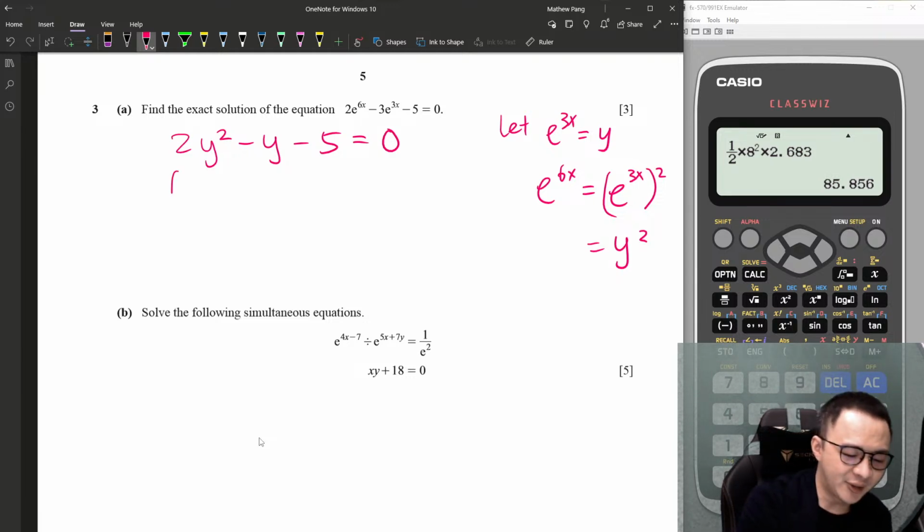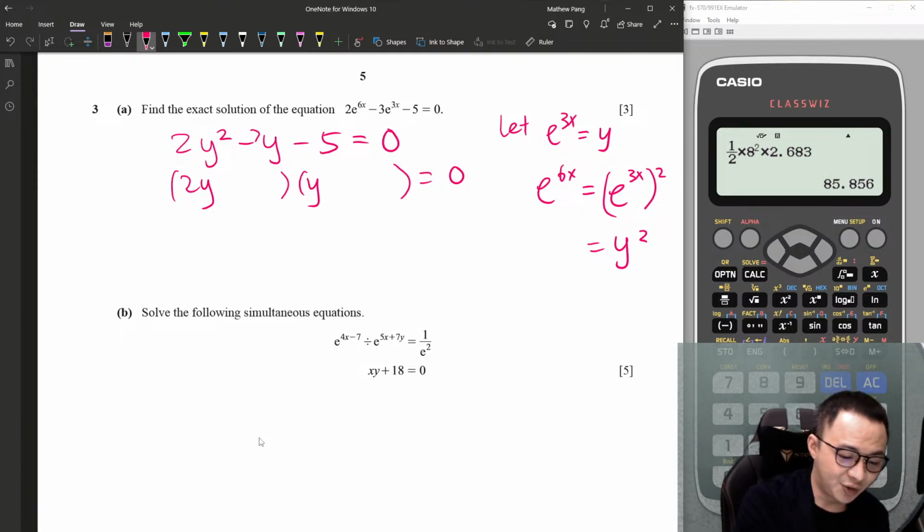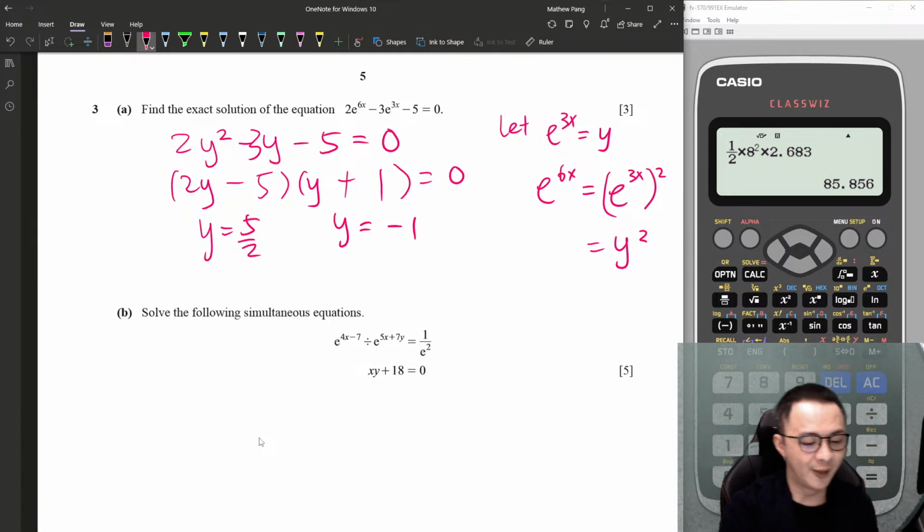Alright, then I will just factorize as usual. This is 2y and y, and this one, sorry, this is 5y. So I want to get 3, so this is 5 and 1 here, minus and plus here, like this. Alright, so y equals 5 over 2 and y equals negative 1.